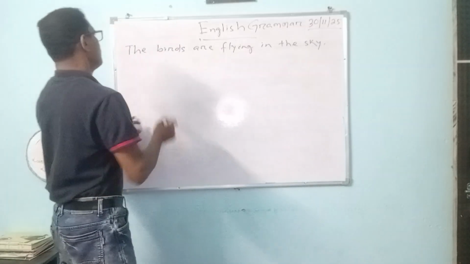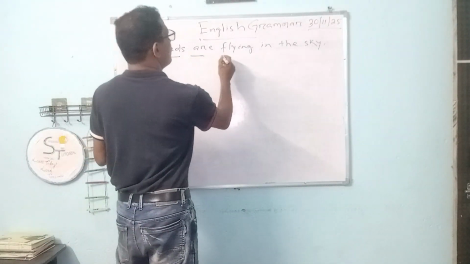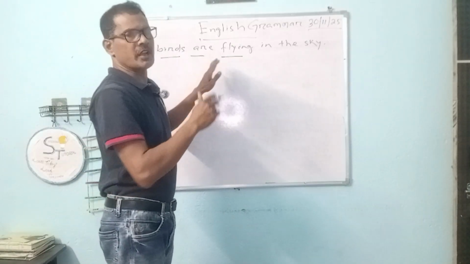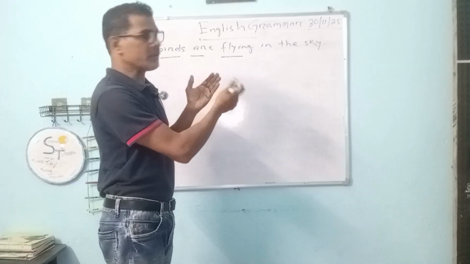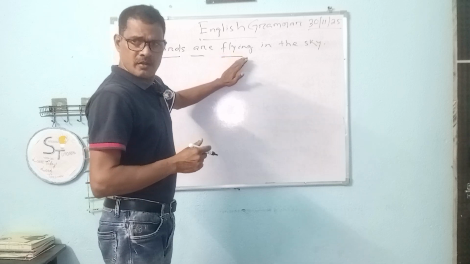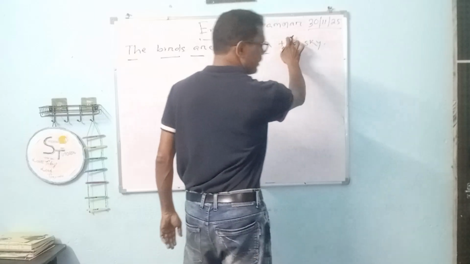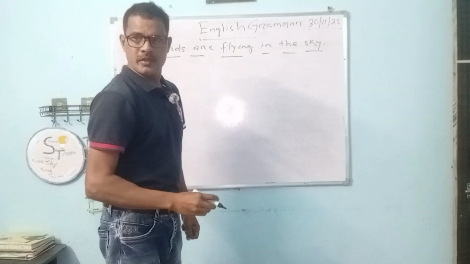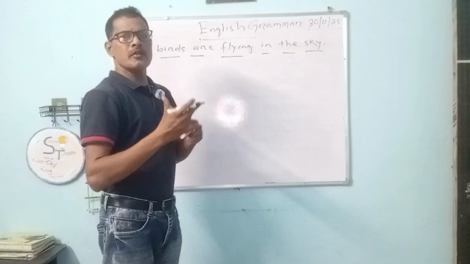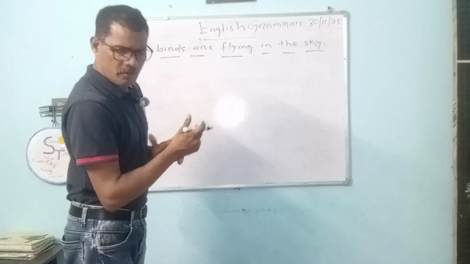The has a different meaning. Birds has a different meaning. Are flying: though these two are verbs, they don't convey the same meaning, and you cannot interchange these words. Are is a type of verb, flying is a type of verb. And the here means a different thing. What are the parts of speech? Parts of speech are the different parts of a sentence which convey different meaning.